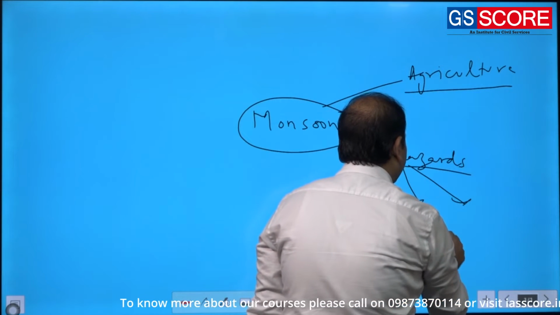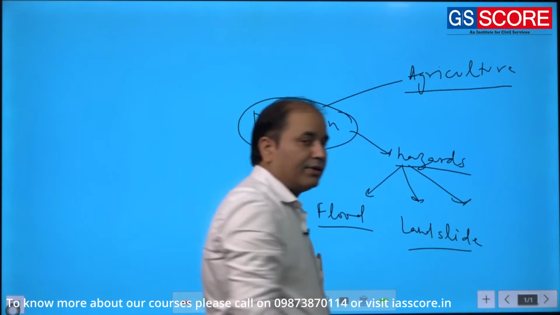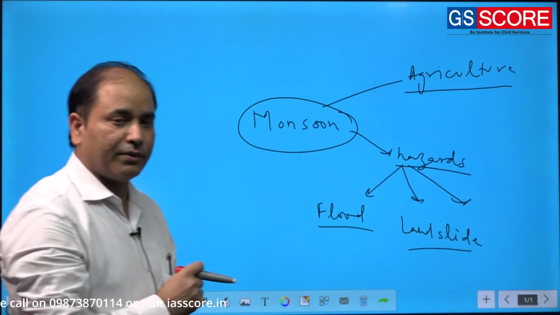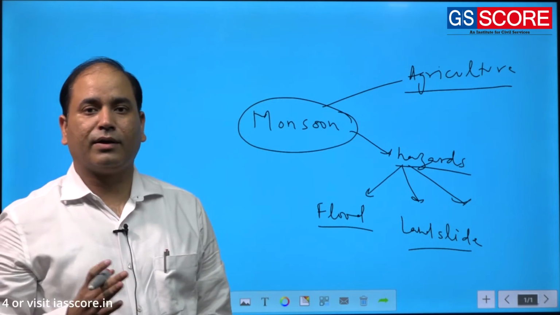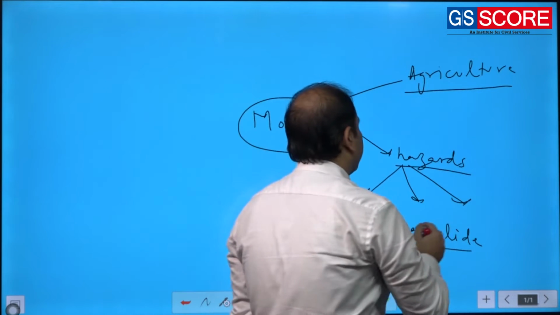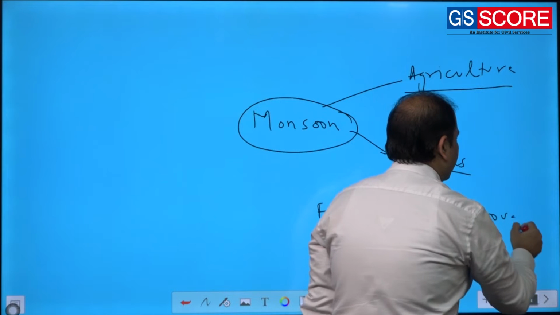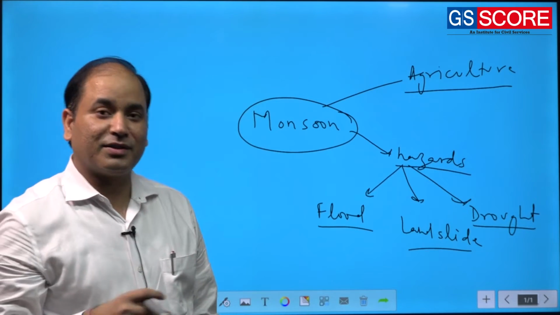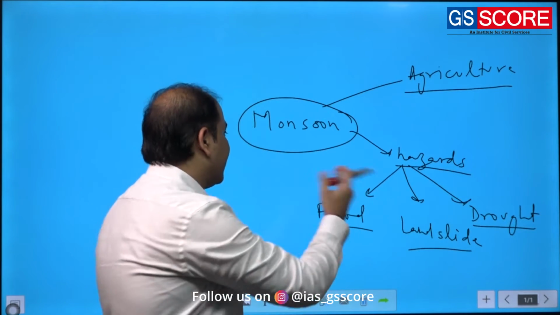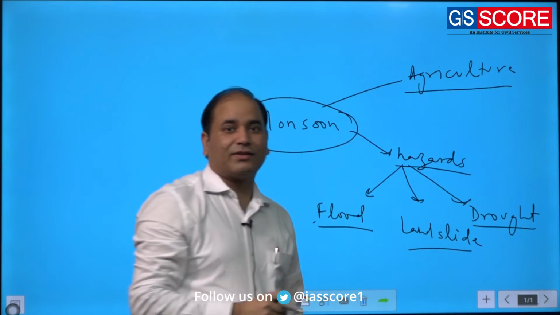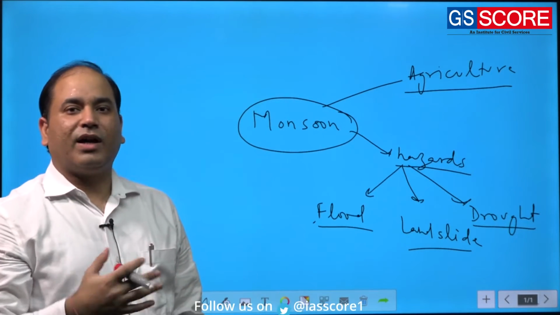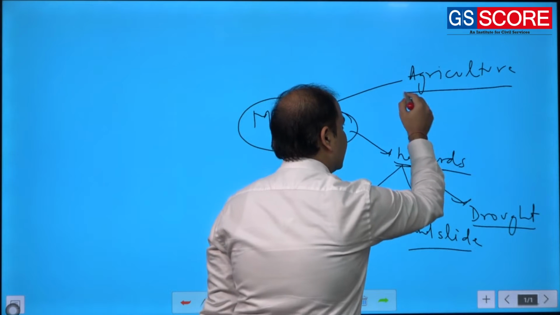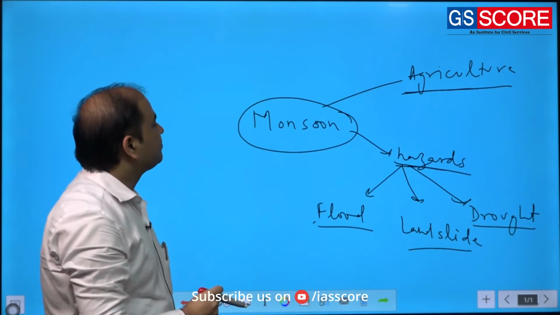Also, we have the problem of landslides. You must have heard about the Idukki landslide that happened just a couple of weeks ago, and a lot of lives were lost in Kerala. Then you will have the problem of drought. Now it's almost contradictory. You must be thinking that on one hand it is causing flood, on the other hand it is causing drought. How? I hope that you will get that answer after this lecture. So it is associated with hazards, and it is associated with agriculture.